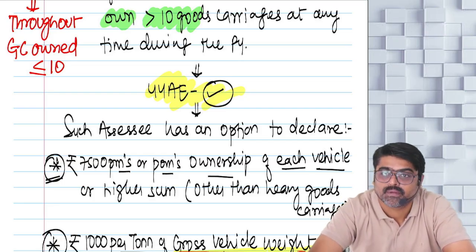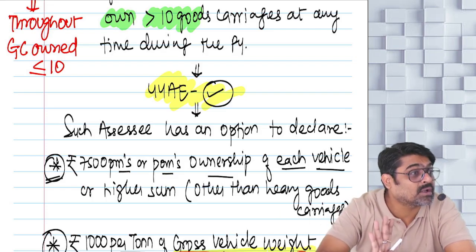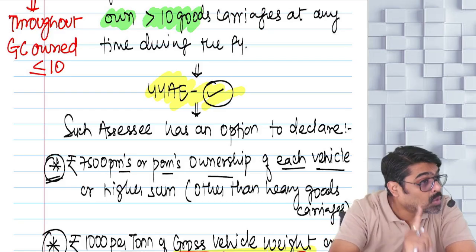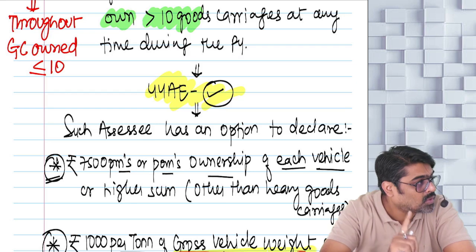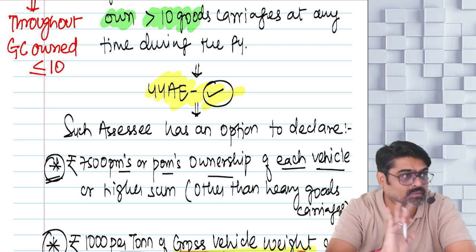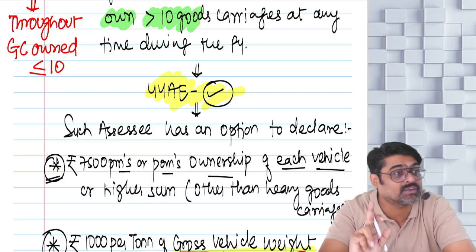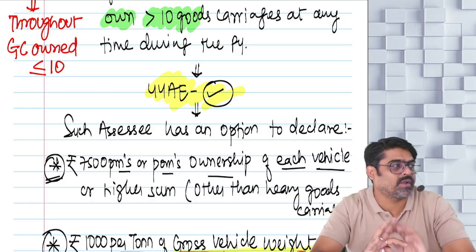Yes or no? And the income you are going to show based on the number of months of ownership only. Income you are going to show based on the number of months of ownership, not based on the number of months for which the vehicle was used. No, use is irrelevant. What is relevant? Ownership.